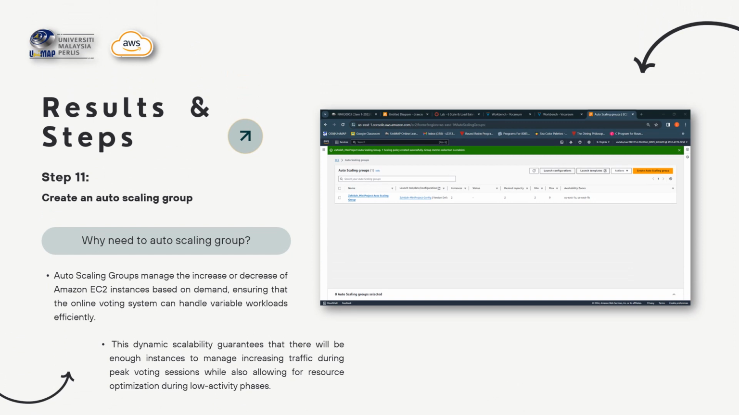Next, we create an auto scaling group. Why do we need an auto scaling group in this mini project? As we know, the auto scaling group manages the increase or decrease of Amazon EC2 instances based on demand, to ensure that the online voting system can handle variable workloads efficiently. This dynamic scalability guarantees that there will be enough instances to manage the increasing traffic during the peak voting session, while also allowing resource optimization during low activity phases.